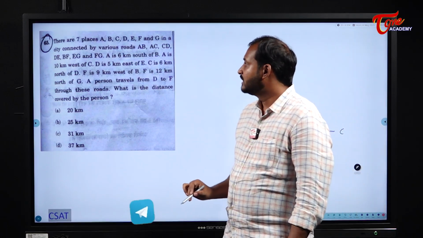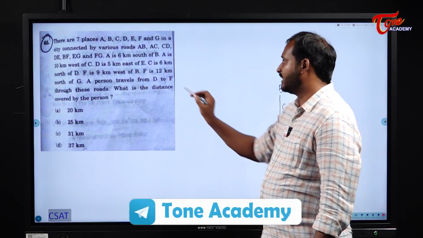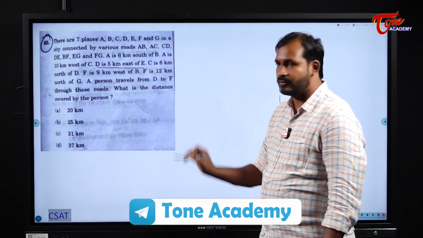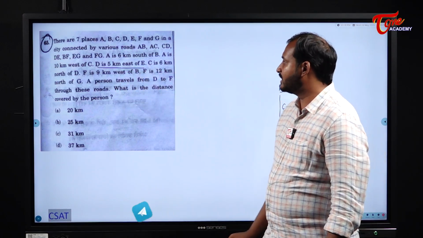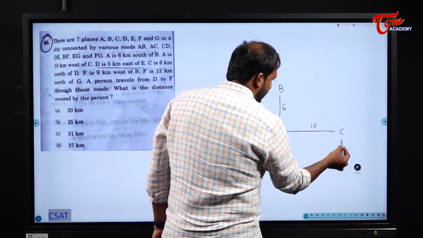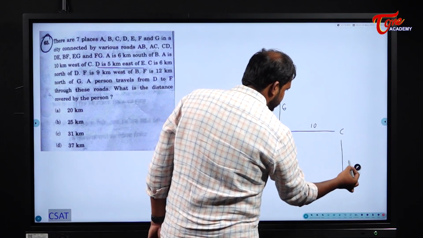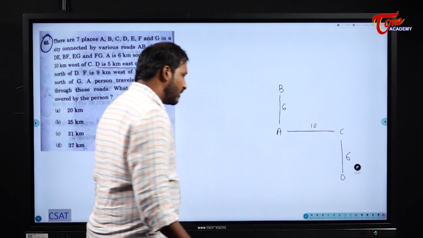D is 5 kilometers east of E. Till now we didn't come across D and E, so we will put that aside. C is 6 kilometers to the north of D. That means where will I have D? I will have D here, which is 6 kilometers. C is 6 kilometers north of D.